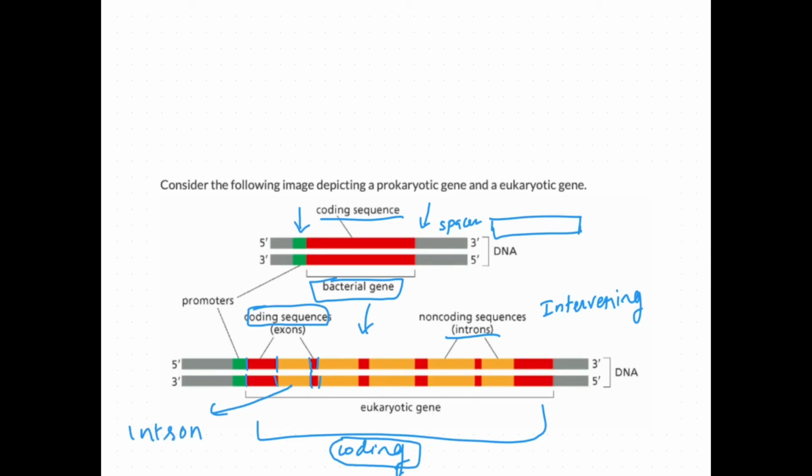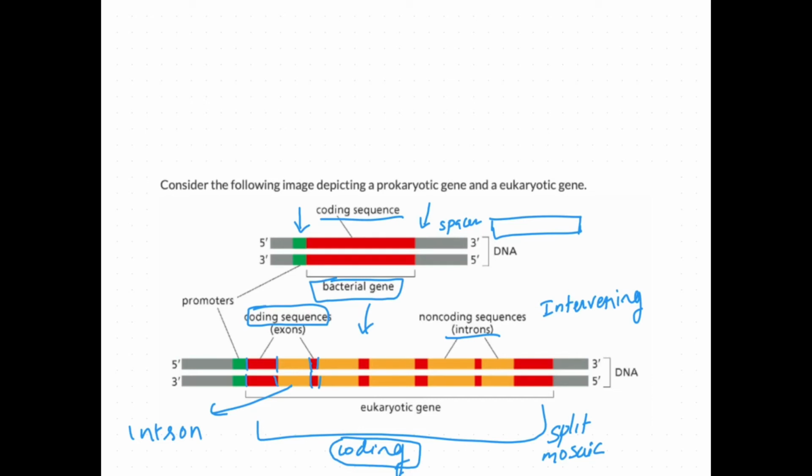In eukaryotes, we call genes split genes because the information is not continuous. Sometimes they are also known as mosaic genes. This is very common in higher organisms, including human beings.